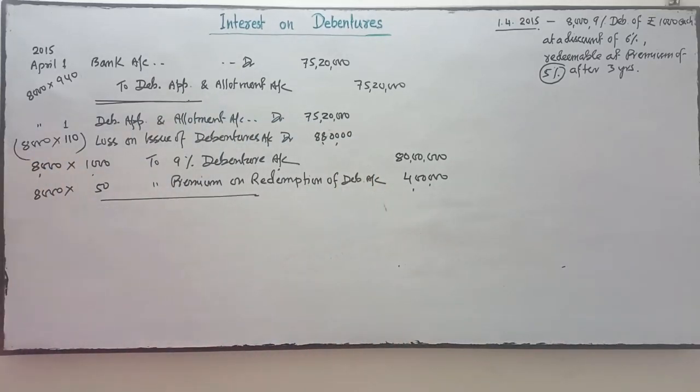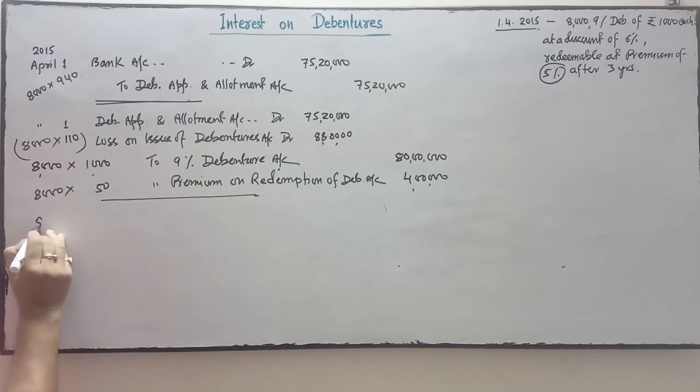So the narration will be simple. Being 8,000 9% debentures of rupees 1,000 each, issued at a discount of 6% and redeemable at a premium of 5% after 3 years.